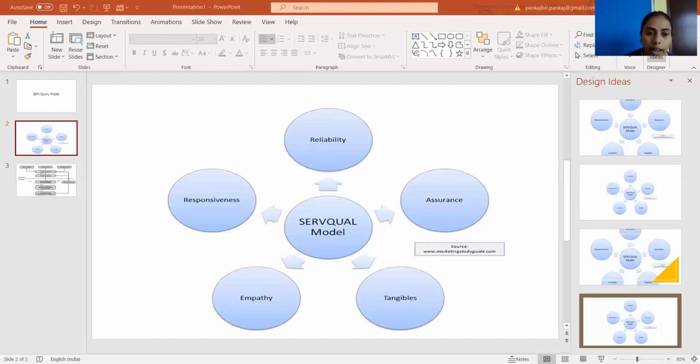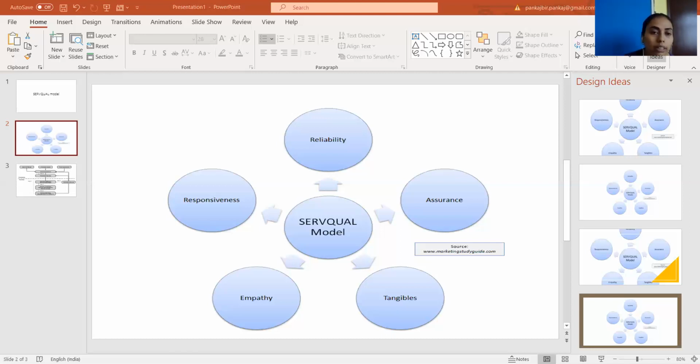The second component is reliability. So what is reliability? It is the ability to perform service dependably and accurately. Third is responsiveness. It is known as willingness to help and respond to the customer as soon as you get the call, or as soon as the customer requires your services. Next is assurance. So what is assurance? Assurance is the ability to inspire confidence and trust among the customers of your services. And the last one is empathy.